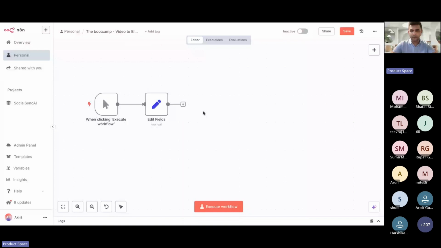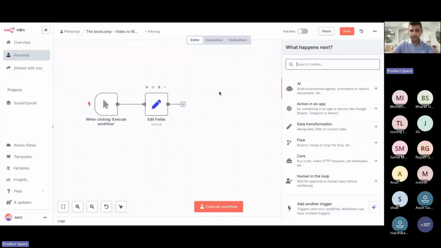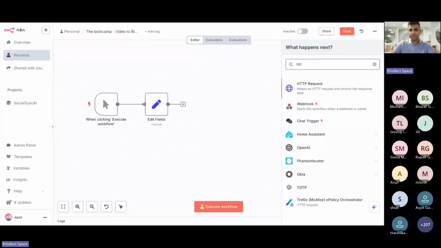I'll go ahead again, click on this plus, type here HTTP request, HTTP request, right? Then click on this. That's it. And go back. I'll tell you how to set this up.